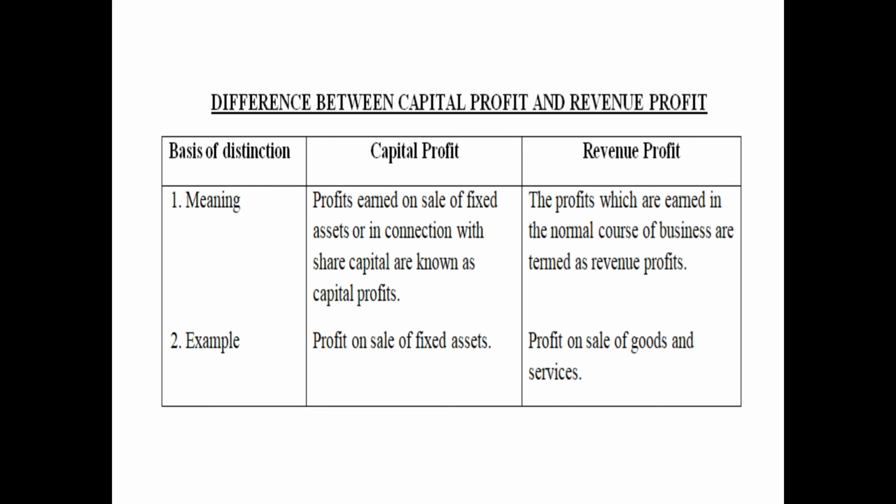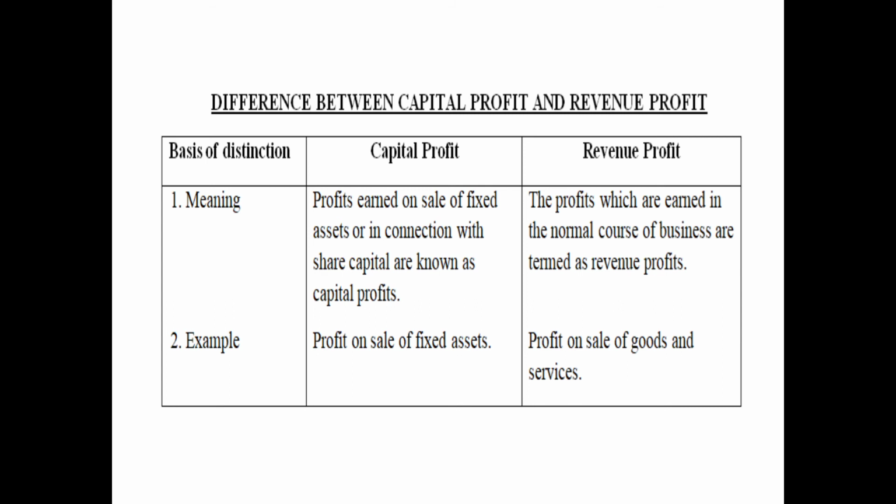Whereas revenue profits are the profits earned in the day-to-day business activities in the normal course of business. An example of capital profit can be profit on sale of fixed assets or profit on issue of shares and debentures, etc. And for revenue profit, the example can be profit on sale of goods and services, etc.